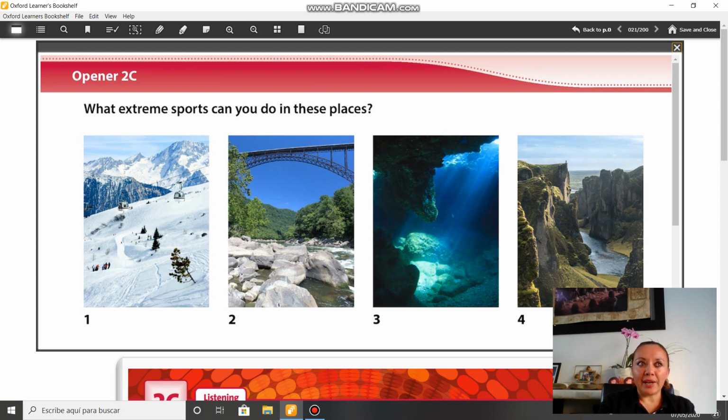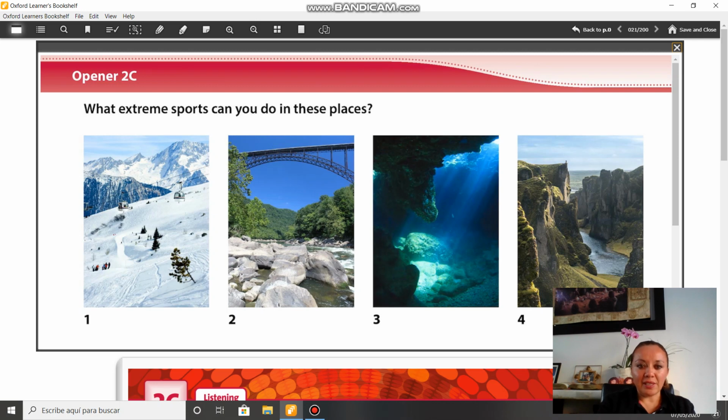Do you remember that for Model 1 and Model 2, we check some words about extreme sports, right? So can you remember some of these sports? If you don't remember, take out your green book and look for these vocabulary words. They will be very useful for this lesson, okay? So look at picture 1 and tell me what kind of a sport can you do in this place? What sport do you think?